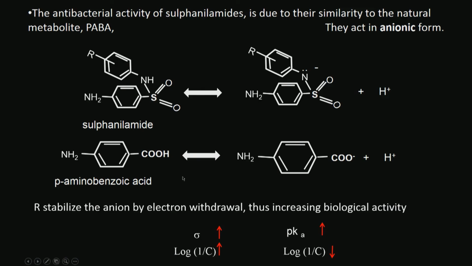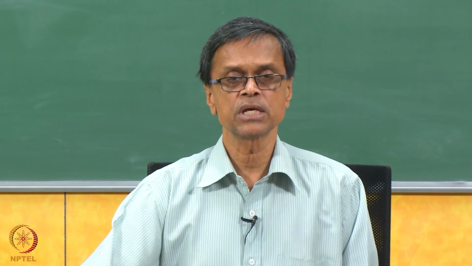So that is a very important point we need to understand: whether it is electron withdrawing or electron donating, we end up either with the stable anion form or with a stable neutral form, and as I said, this is what gives the activity as an antibacterial drug. Okay. So depending upon whether it is electron withdrawing or donating, we have the proper anion form getting stabilized, okay, and hence improvement in the activity. Okay. So we will continue further in the next class on QSAR. Thank you very much for your time.